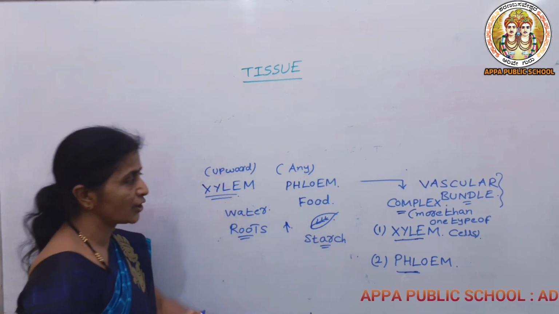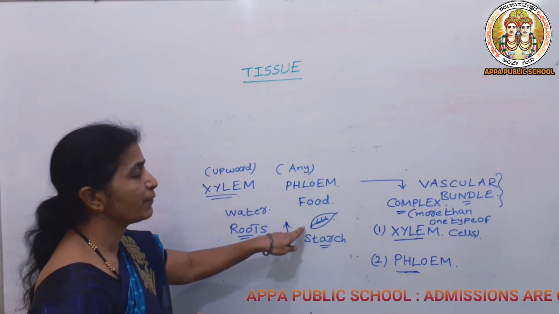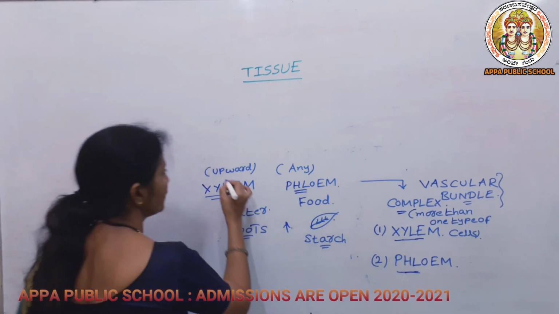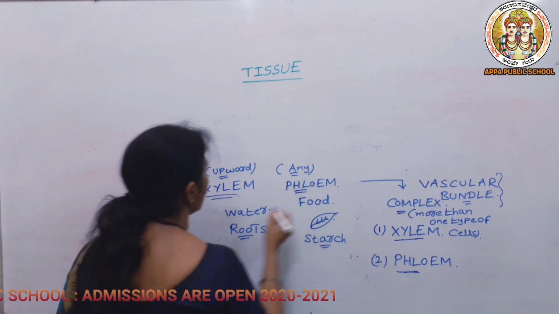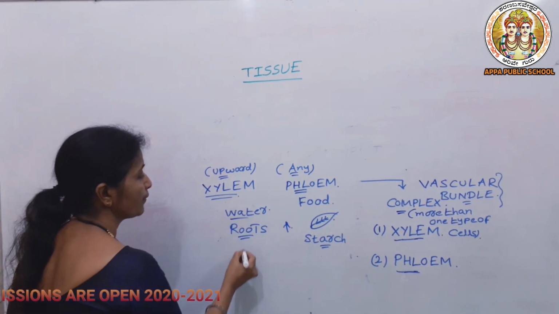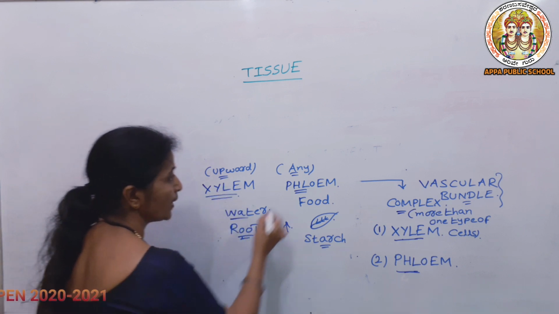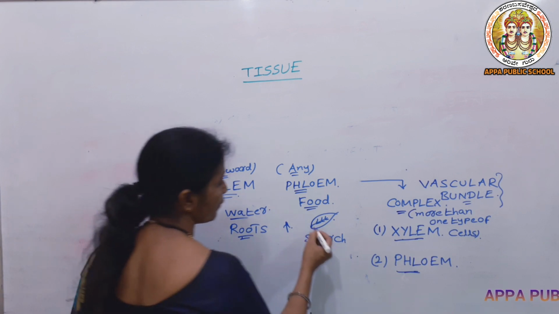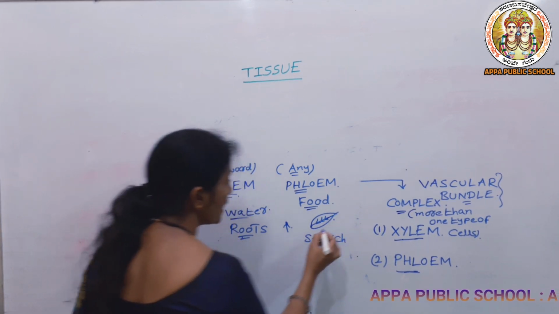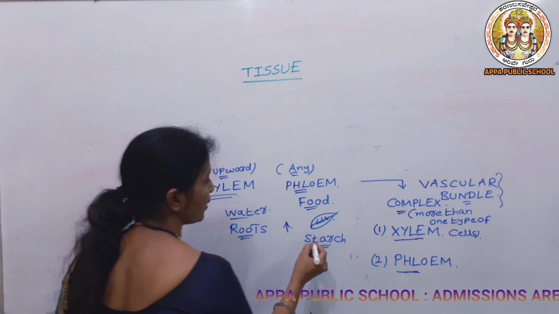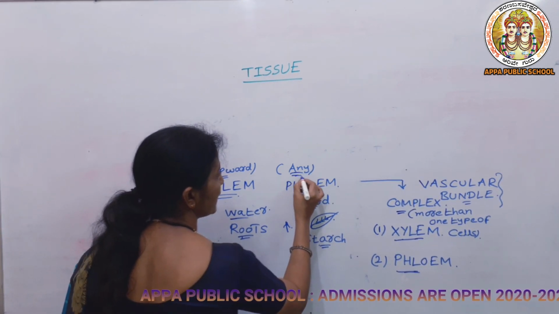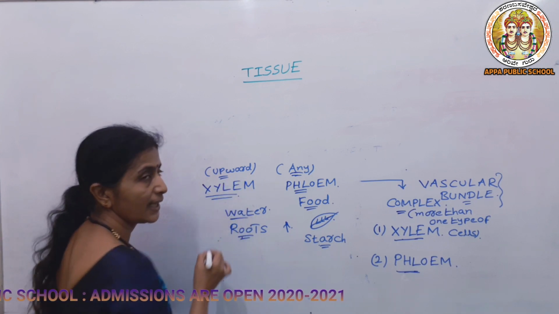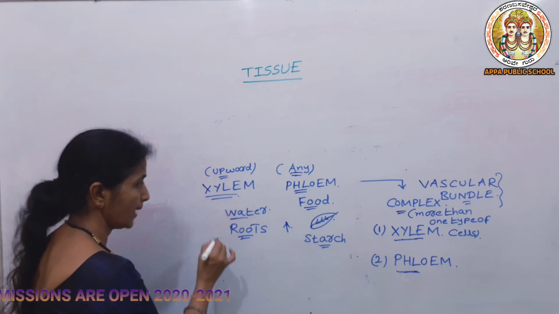In any direction, the phloem will be taking the food from leaves to different parts of the plant body. So this is one major difference, and the xylem will be taking the water from roots to the different parts of the body. Phloem is the food conducting tissue. It is taking the food in the form of starch which is present in the leaves. It is supplied to each and every part of the body, so it can take the food in any direction. But in case of xylem, it will be taking only in the upward direction.